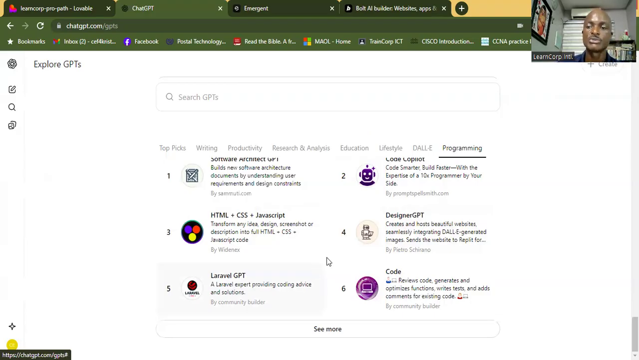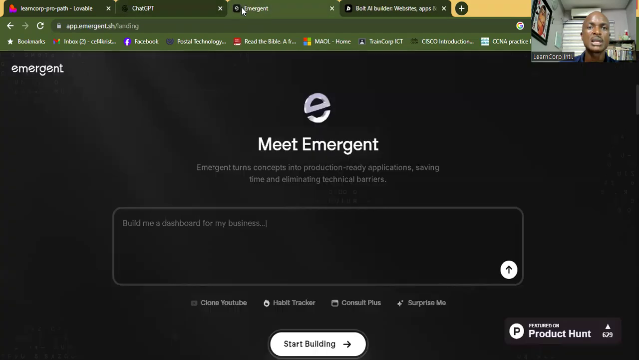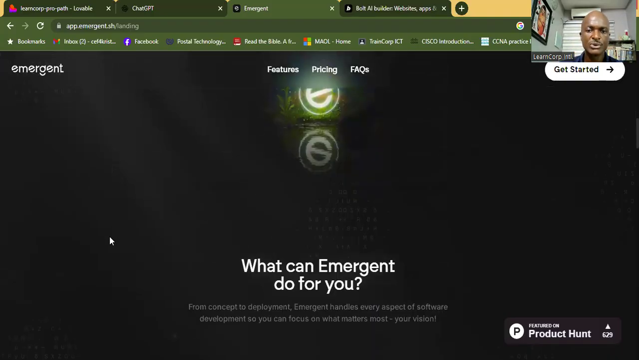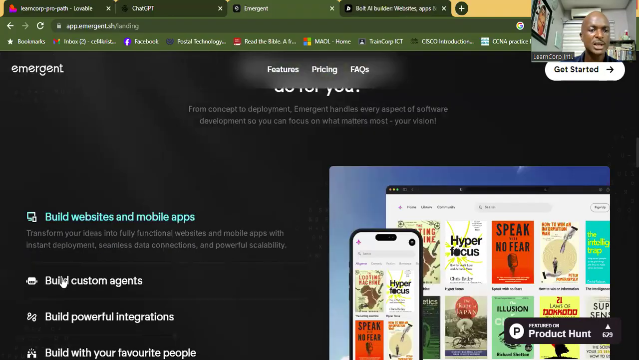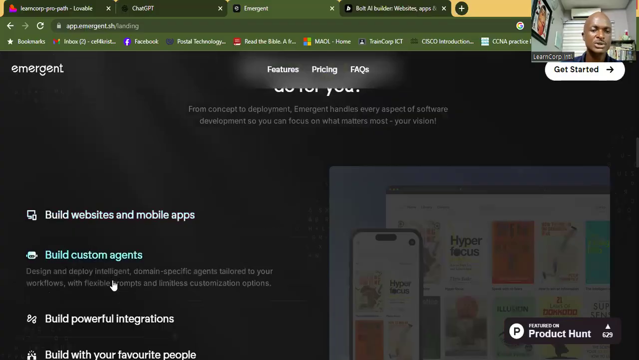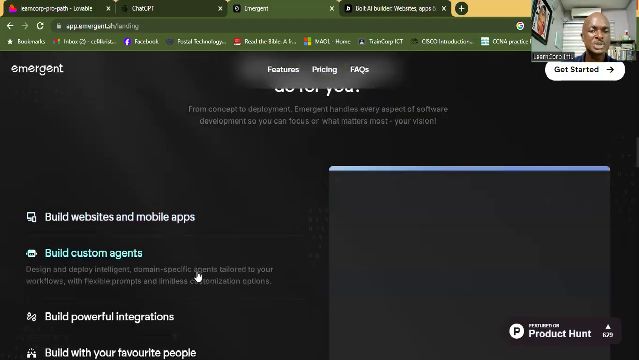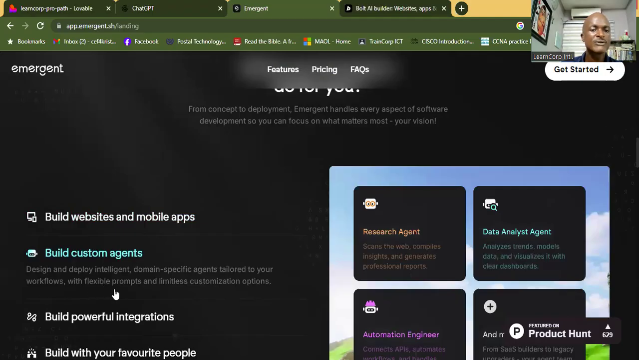I've made this video before, so you can go back and see. But you have to upgrade your GPT plan. Where you can have that for free is at Claude. You can do that at Claude. And if you look at Emergent right here, it also says you can create your own agent. You can create your own agent right here, build custom agents. So if you click on this tool, design and deploy intelligent domain-specific agents tailored to your workflow with flexible prompts and limitless customization. So what kind of agent do you want to make?